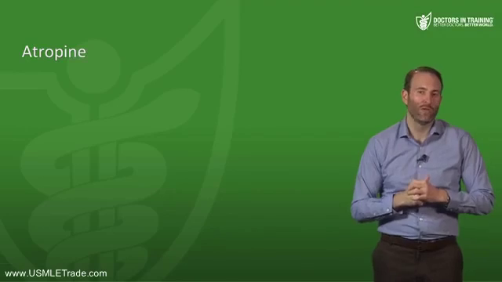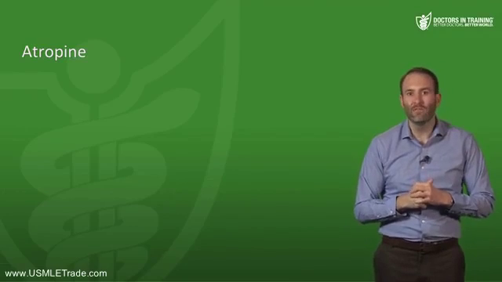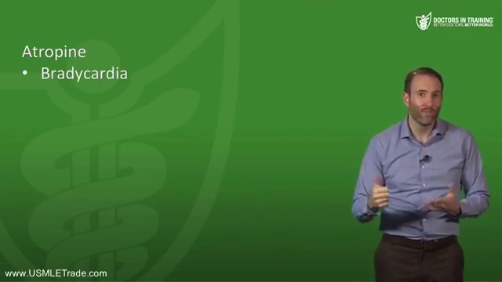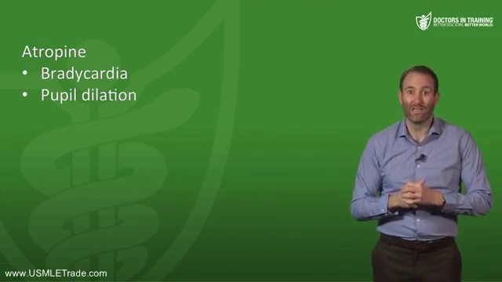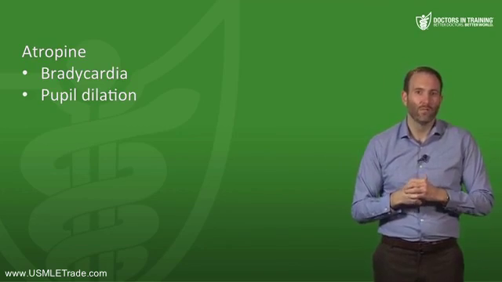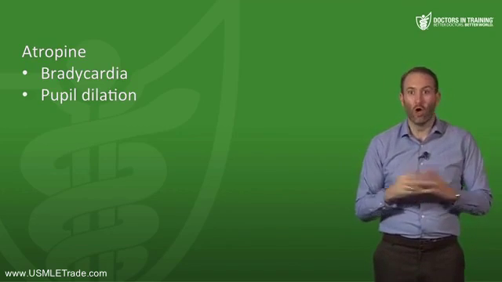So let's move on to our muscarinic antagonists. What drugs inhibit our parasympathetic activity? What are their uses? Now the prototypical muscarinic antagonist is atropine. So atropine will have many of the effects that we just described. Now clinically it's used to treat bradycardia. In the past it was also used to dilate the pupil. It's not used so much anymore because we have newer drugs that don't last as long. People generally don't want to be dilated all day.